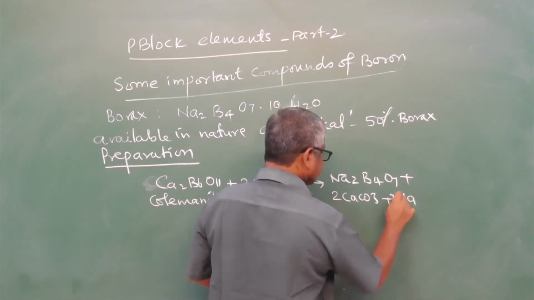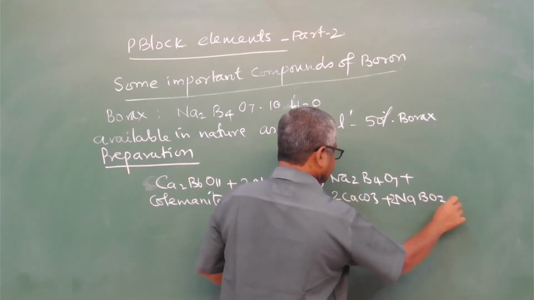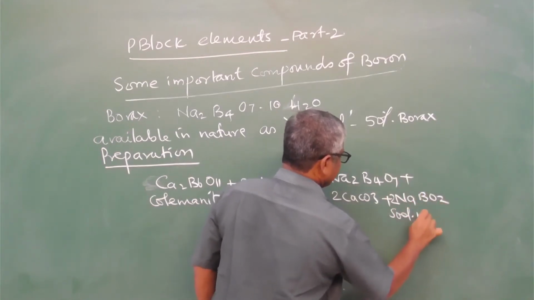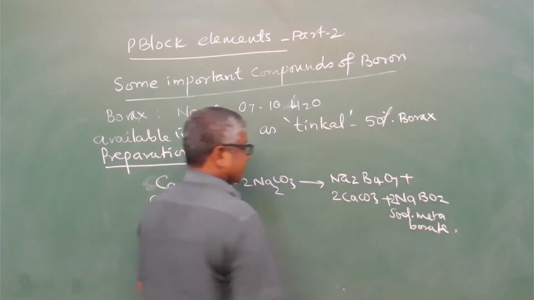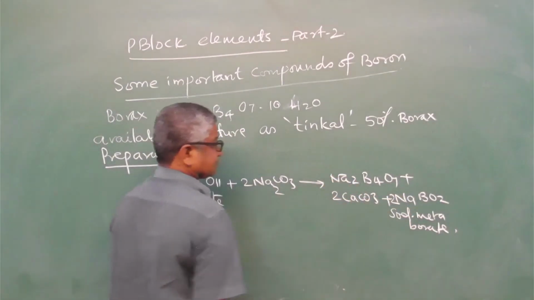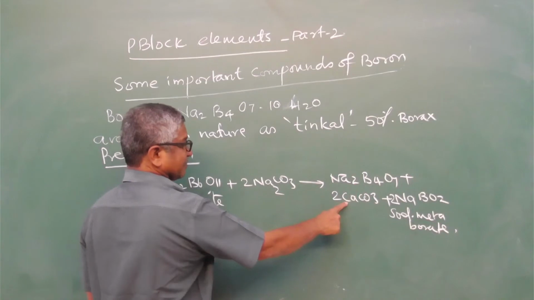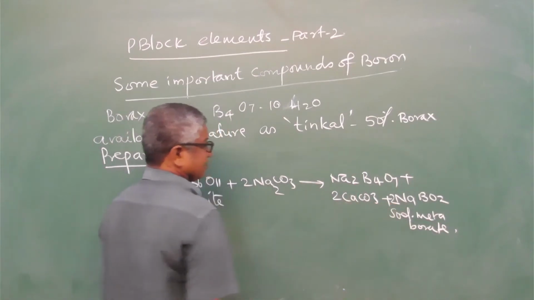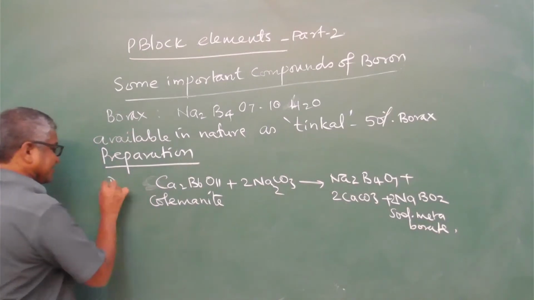In the first step, we get 3 compounds: sodium tetraborate, calcium carbonate, sodium metaborate.